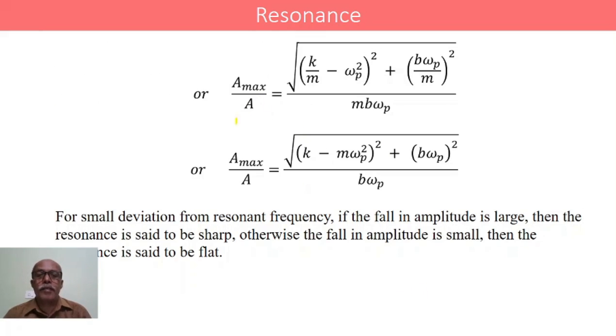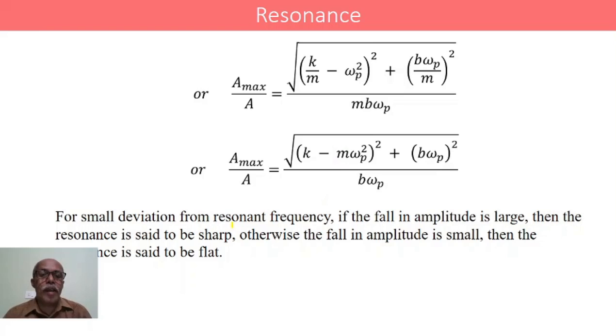Or it can be rewritten as A maximum by A equals, so you know that omega square is K by M, therefore it is K by M minus omega P square whole square plus B omega P by M whole square, whole divided by M B omega P. Simplifying again, it becomes K minus M omega P square whole square plus B omega P whole square, whole divided by B omega P. I took the LCM, and finally I took M as constant in the numerator, that cancels with the M in the denominator.